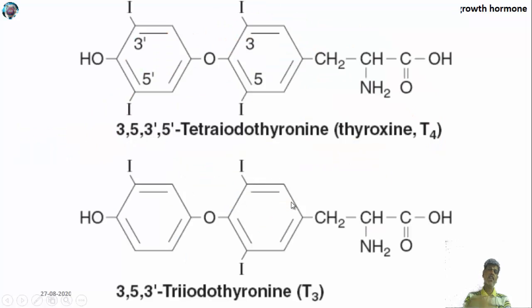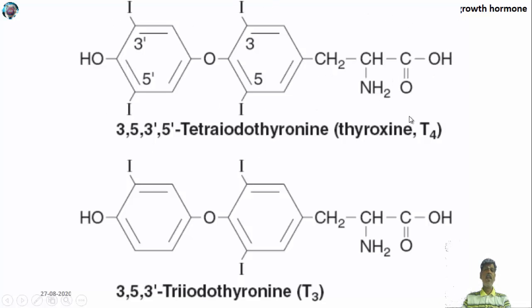Okay, then it is released into the circulation. So this is the structure of triiodothyronine, otherwise known as thyroxine. It is the functional hormone of the thyroid gland. It contains two phenyl rings linked by an oxygen, with a hydroxyl group on one side, four iodine moieties, and CH2, CHNH2, COOH.